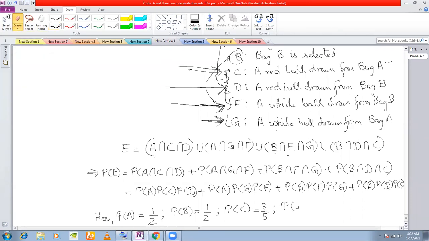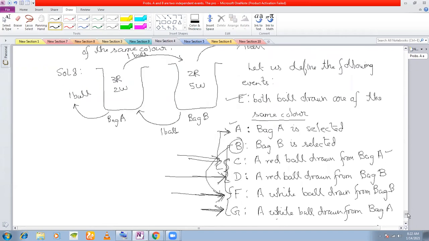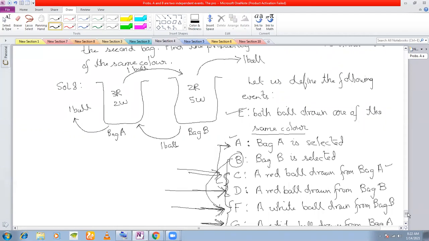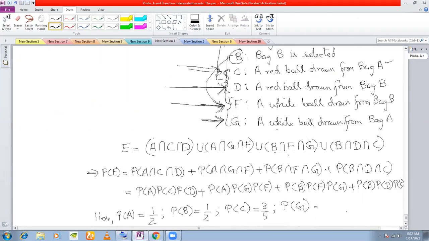Let us clear out bag A first. From bag A, you can draw out a white ball, which is P(G), right? What is the probability of drawing out a white ball from bag A? 2 by 5, right?